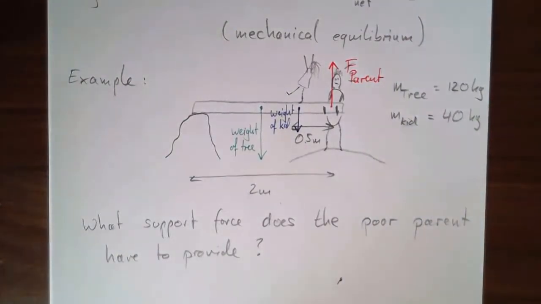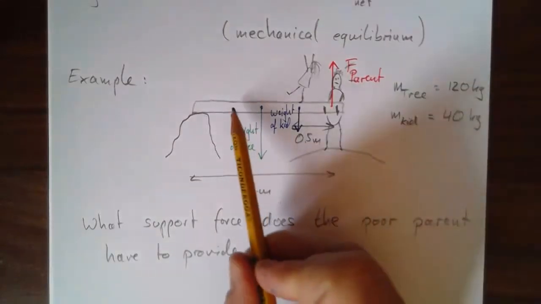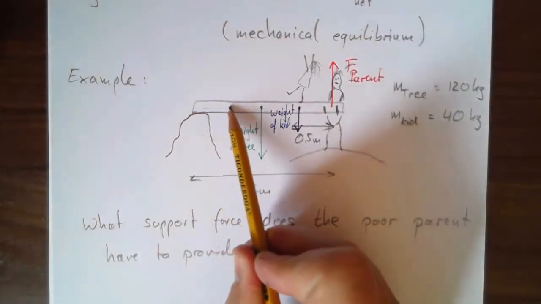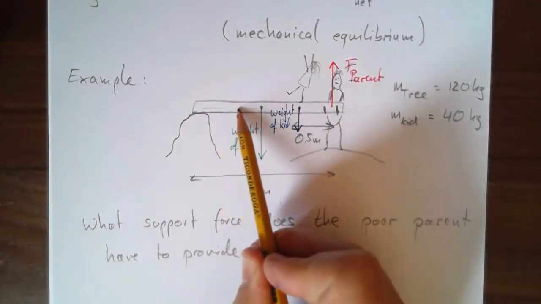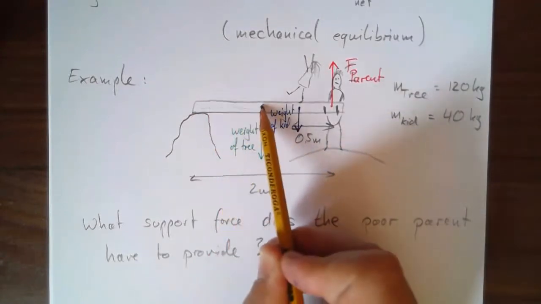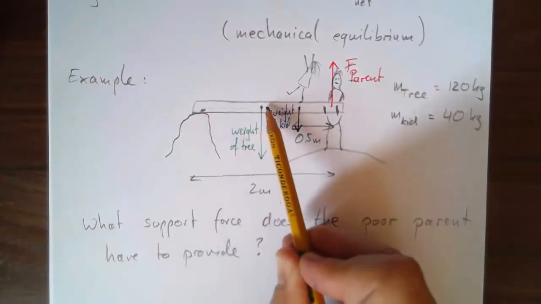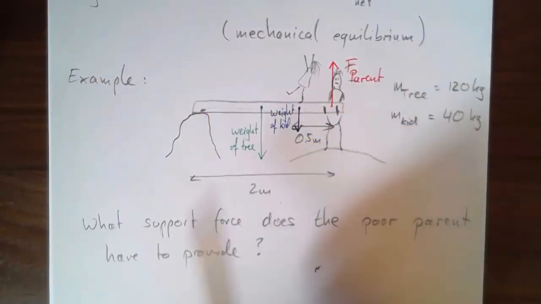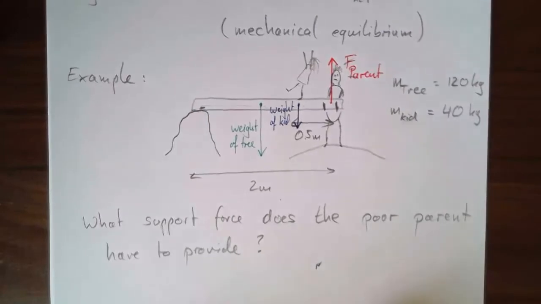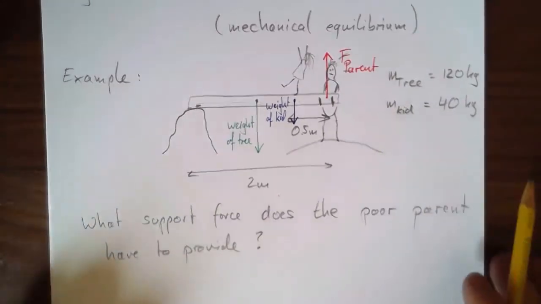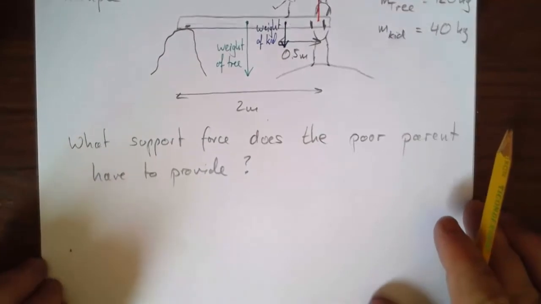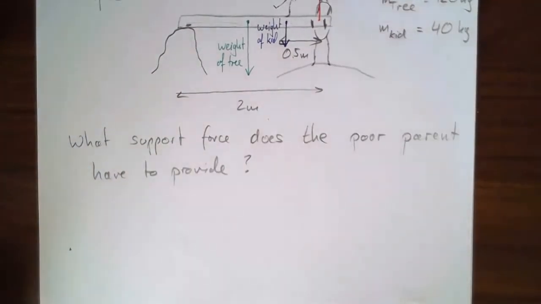Now one thing that's nice about this problem that makes it easier is that all the forces are acting vertically in a situation where the radial line between the pivot point and each of those points is essentially horizontal. So the angle in all cases, the theta angle, is going to be 0 every time. So that's the first thing we're going to note. The angles are nice. Let's calculate the torque due to each one.